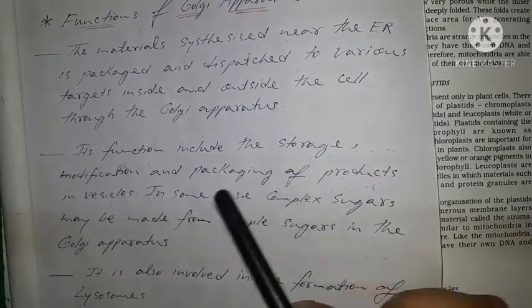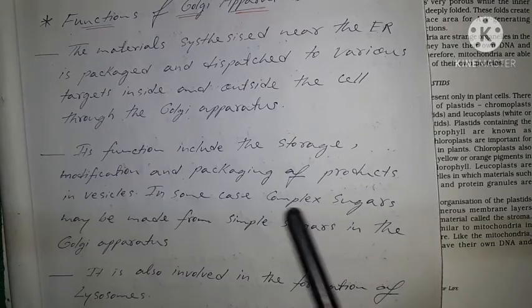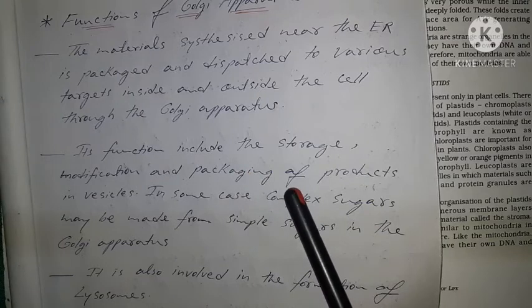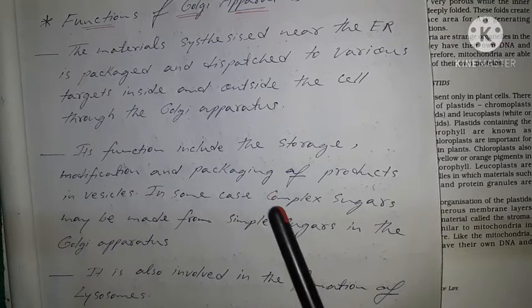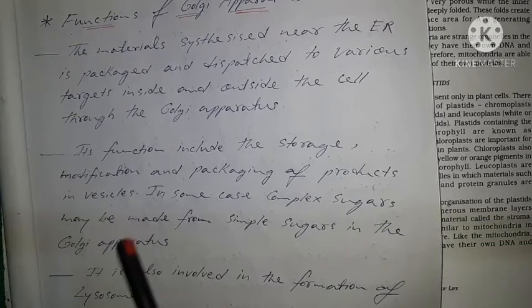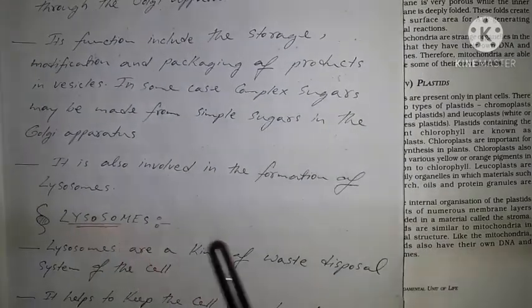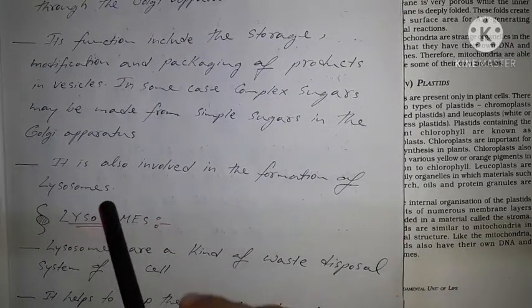Its functions include the storage, modification and packaging of products in vesicles. In some cases, complex sugars may be made from simple sugars in the Golgi apparatus. It is also involved in the formation of lysosomes.